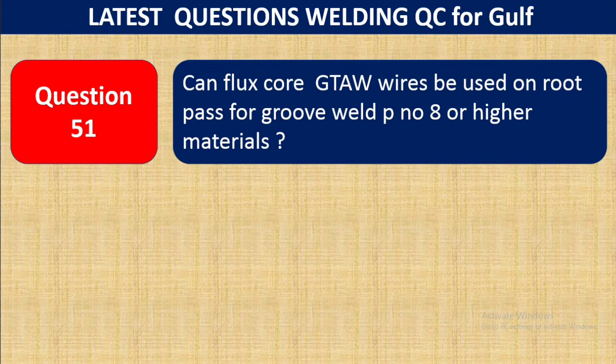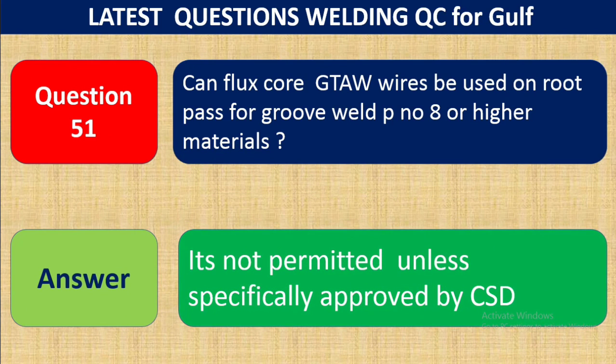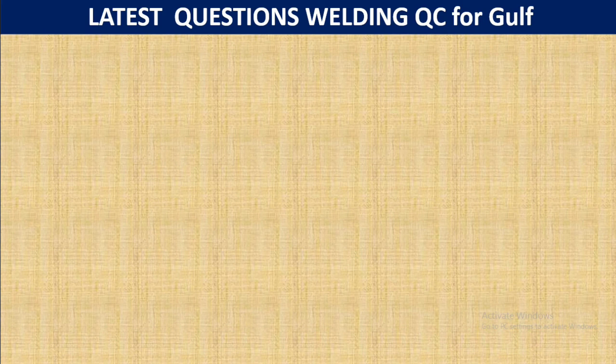Question number 51. Can flux cored GTAW wire be used on the root pass for a groove weld, P number 8 or higher material? It is not permitted unless approved by CSD. CSD is actually a term specified by Aramco, so you can mention that unless approved by the client, it is not permitted.